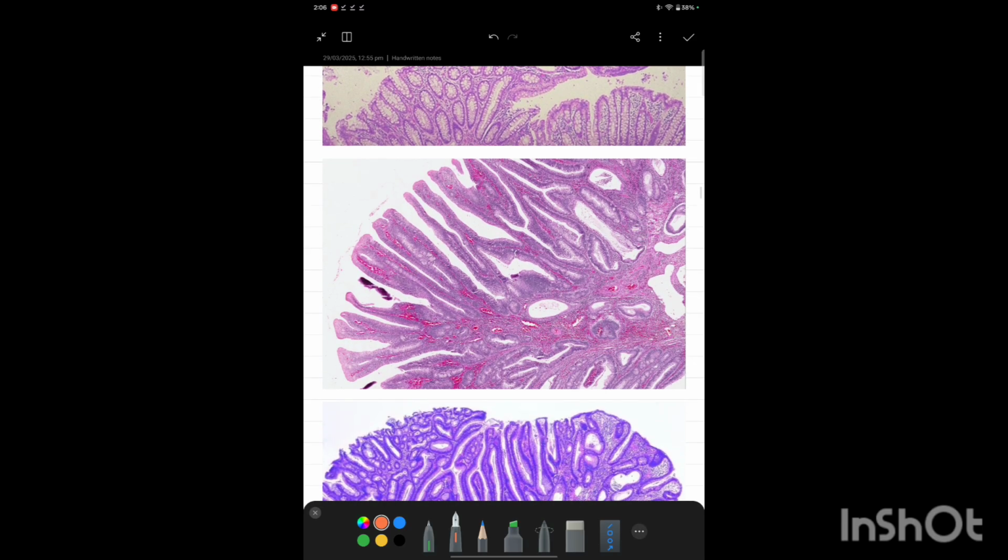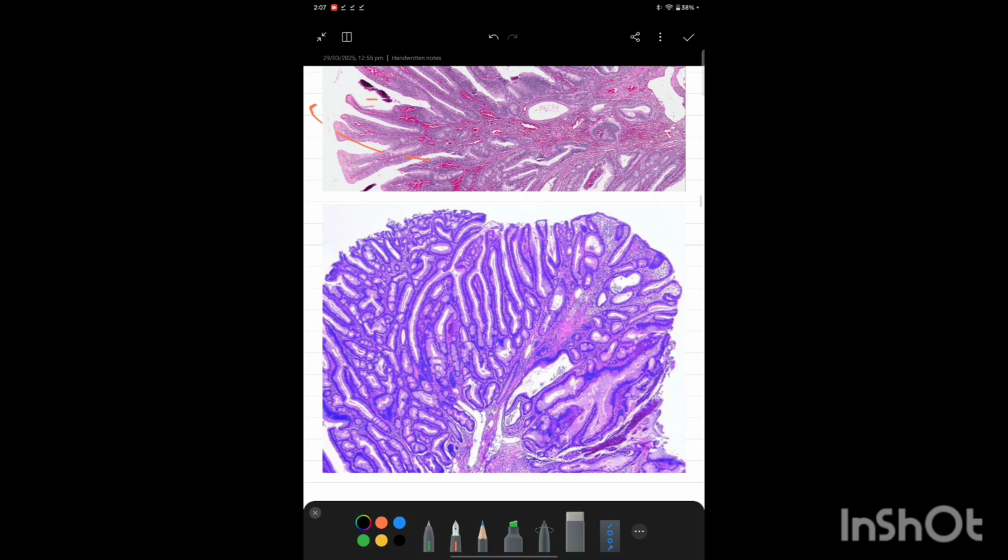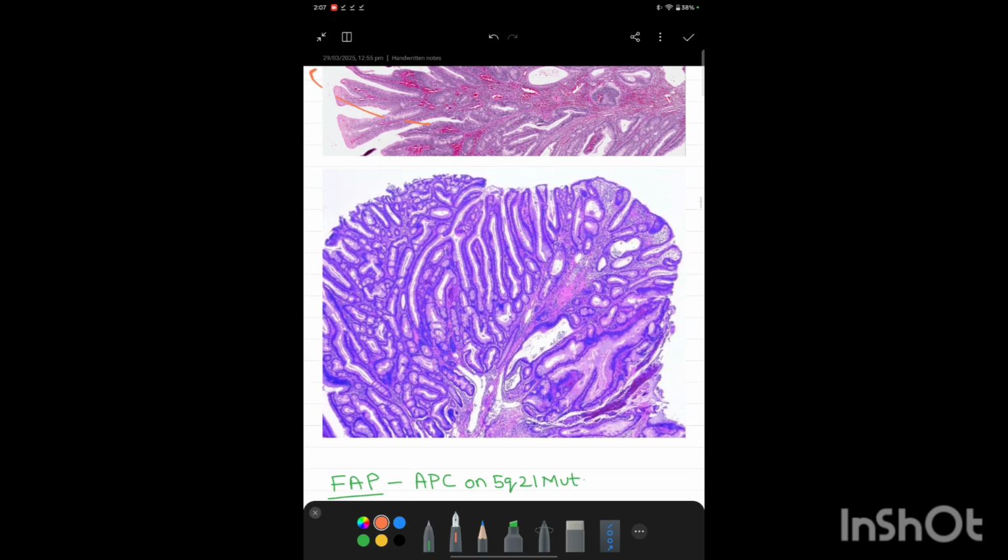In the villous variety, there are large villi, finger-shaped projections. There are no tubules. Here you cannot see any tubules. So this is the villous variety. And in the tubulovillous form, here you can see large villi and the tubules also. Tubules are present and villi are also present.